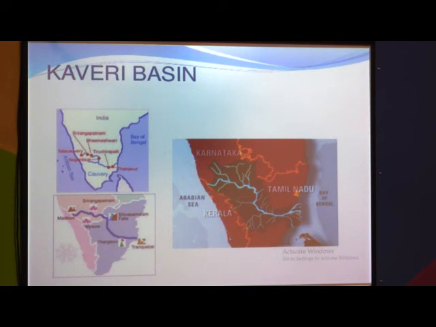Let's discuss with some examples. In Kashmir, Ular lake and Dal lake are examples of fresh water lakes. And when we discuss salt water lakes in India, Sambar in Rajasthan is an example.